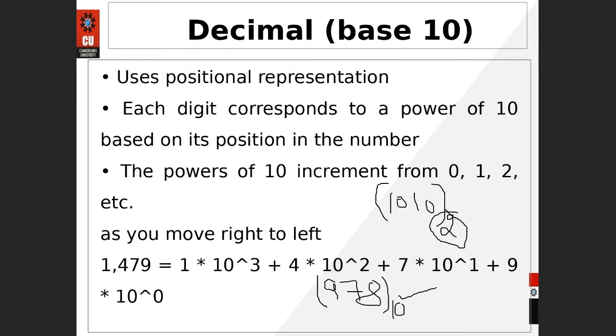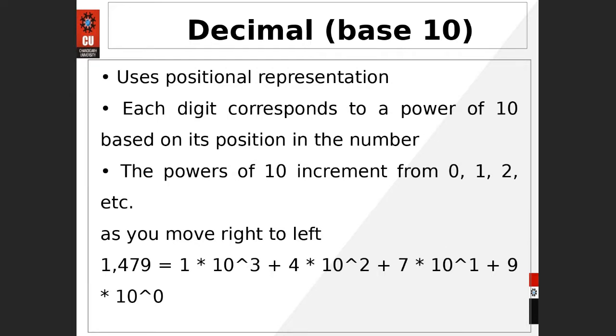So base is very important. For the octal number system, we use base 8, and for the hexadecimal number system, we use 16 at the base. Yes, is it clear? Base is clear to you, I hope. Okay, so let me move to the next point.